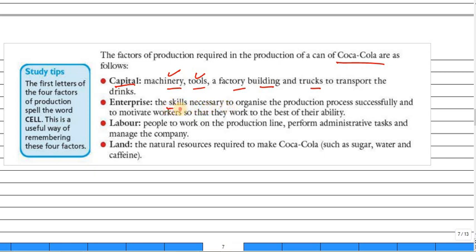The skill necessary is to organize the production process successfully and to motivate workers so that they work to the best of their ability.